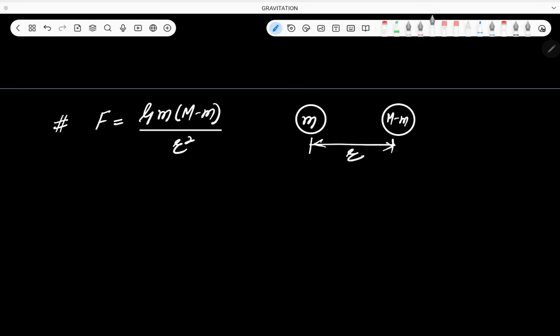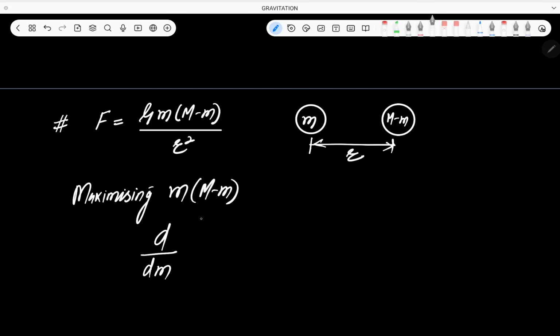Now the force will become maximum if this term, that is small m into capital M minus small m, is maximum. Now let's try to maximize this. Maximizing small m into capital M minus small m. वो कैसे? By differentiating it with respect to small m.